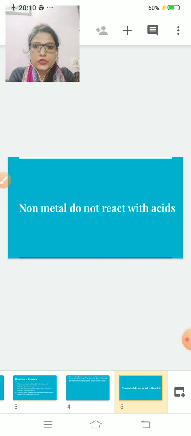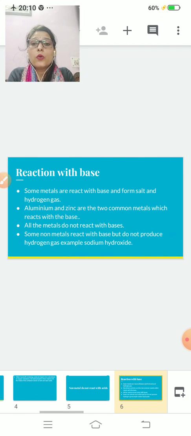Non-metals do not react with acids. Now, reaction with base. Metals react with base and form salt and hydrogen gas. They also produce salt and hydrogen gas.